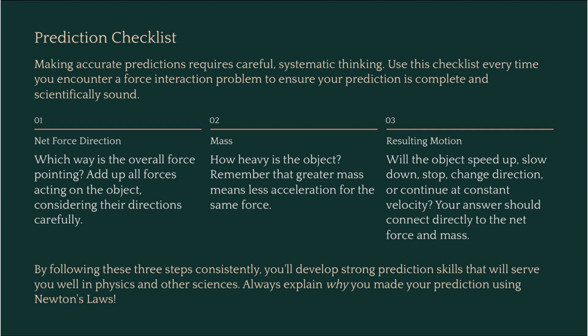To make a high-quality prediction, use this simple checklist. First, identify the net force direction. Which way is the overall force pointing? Second, consider the mass. Is the object light or heavy? Third, determine the resulting motion. Will it speed up, slow down, stop, or change direction? A prediction that covers these 3 points is solid.